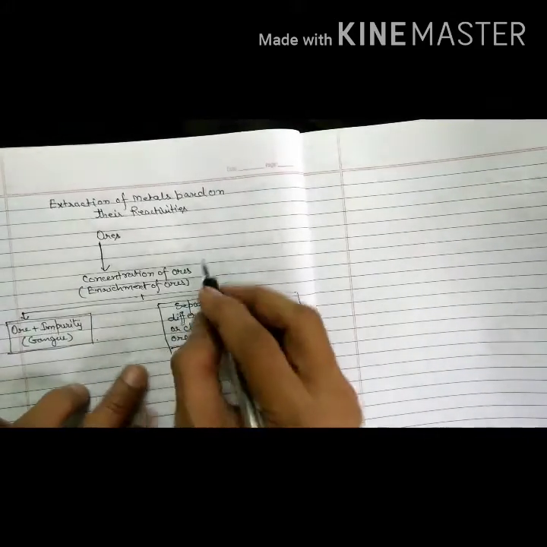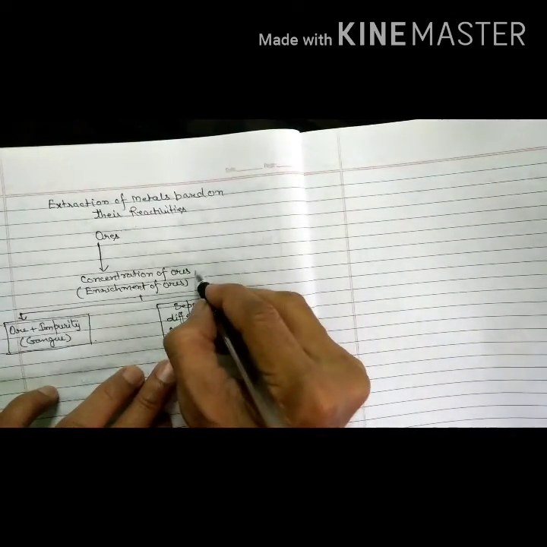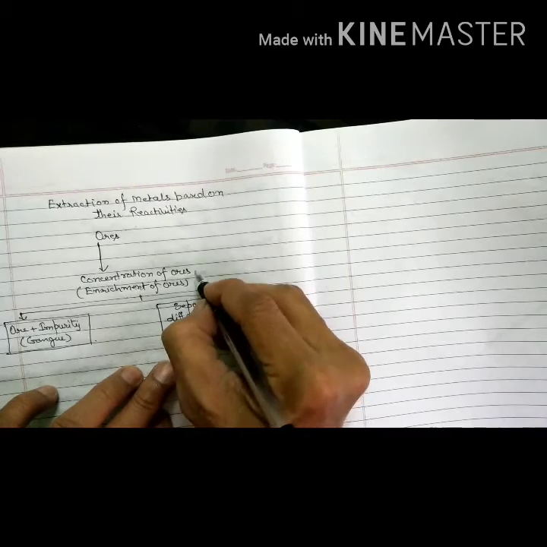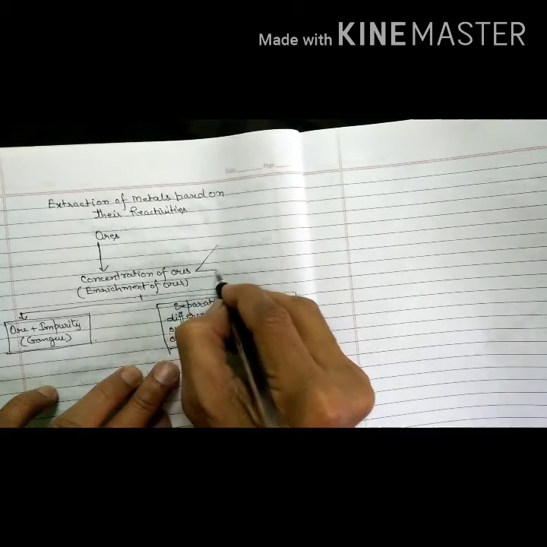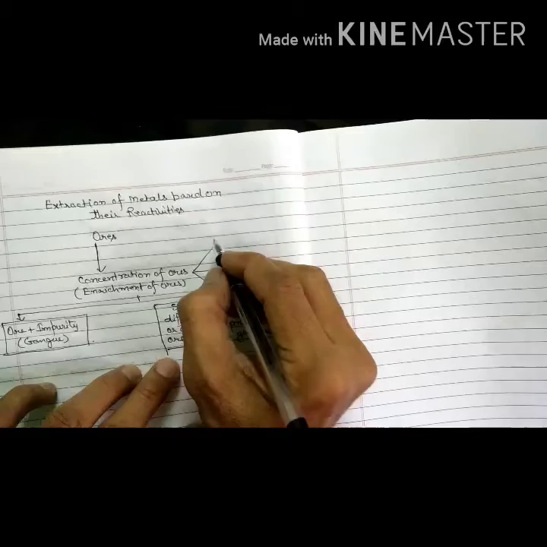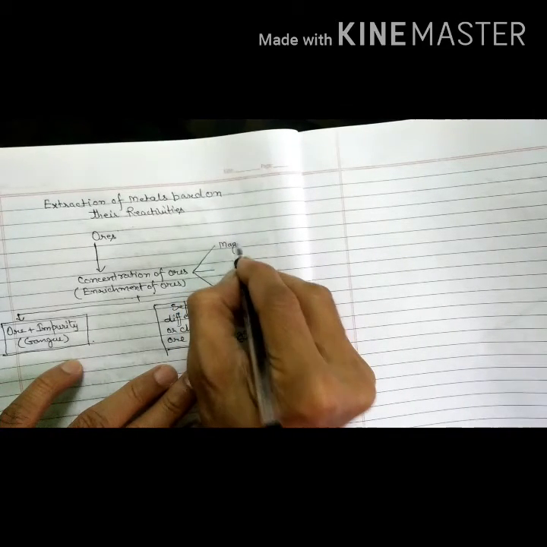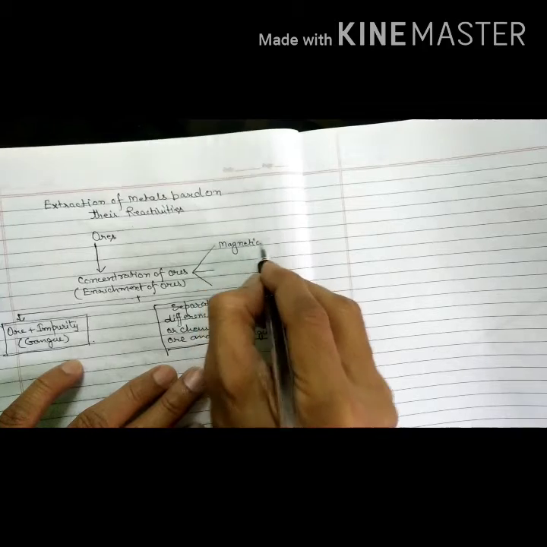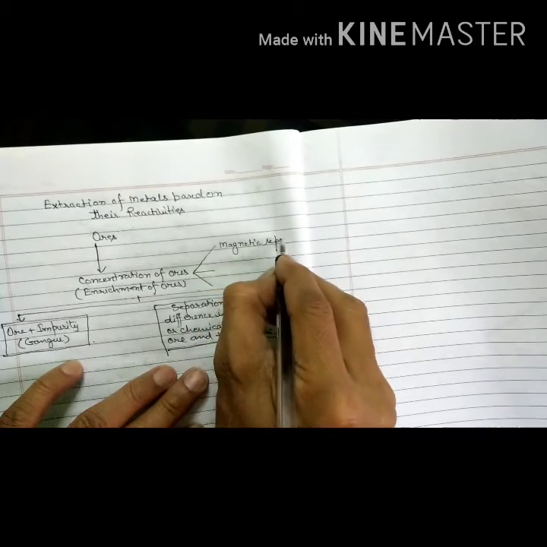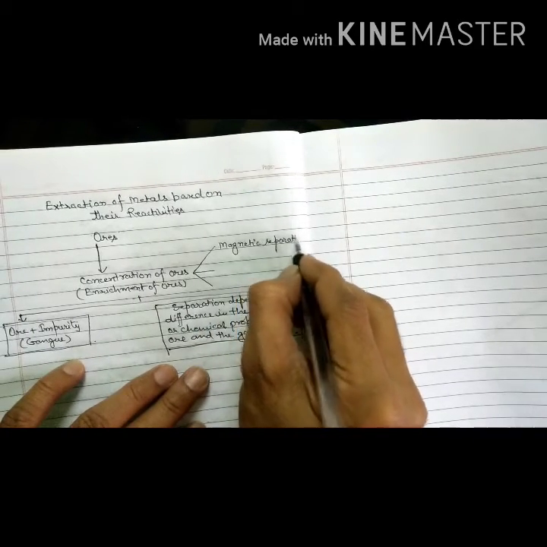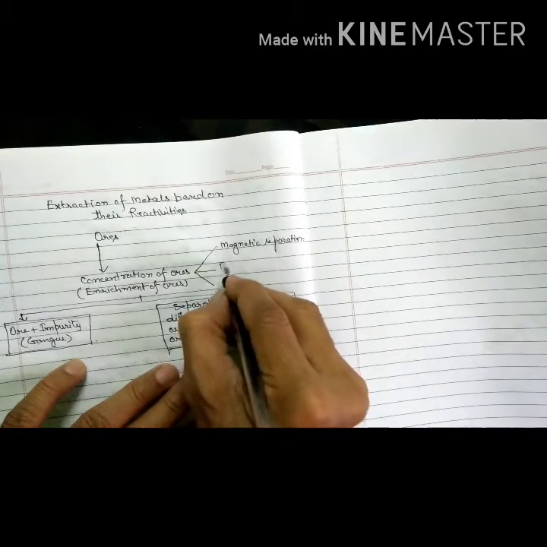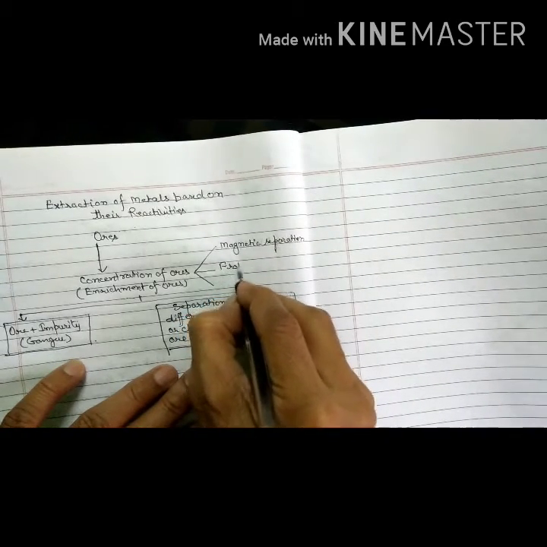Now concentration of ore includes mainly three parts. First is the magnetic separation. Second is froth flotation.